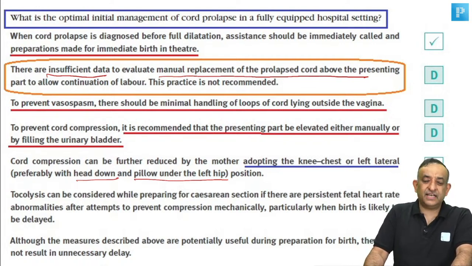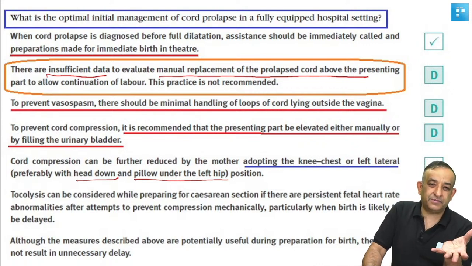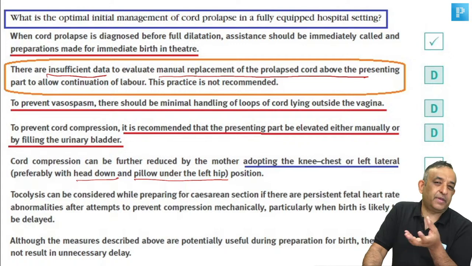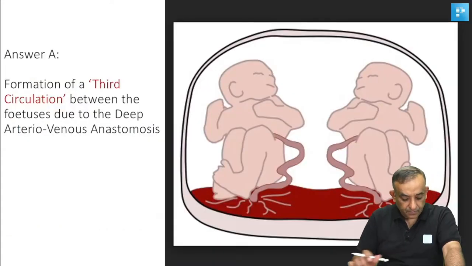Mostly they will end up in a cesarean. Of course, if the patient is in the second stage and there is a cord prolapse, then you can apply forceps and quickly take out the baby. You can do that also, but the cervix should be fully dilated.